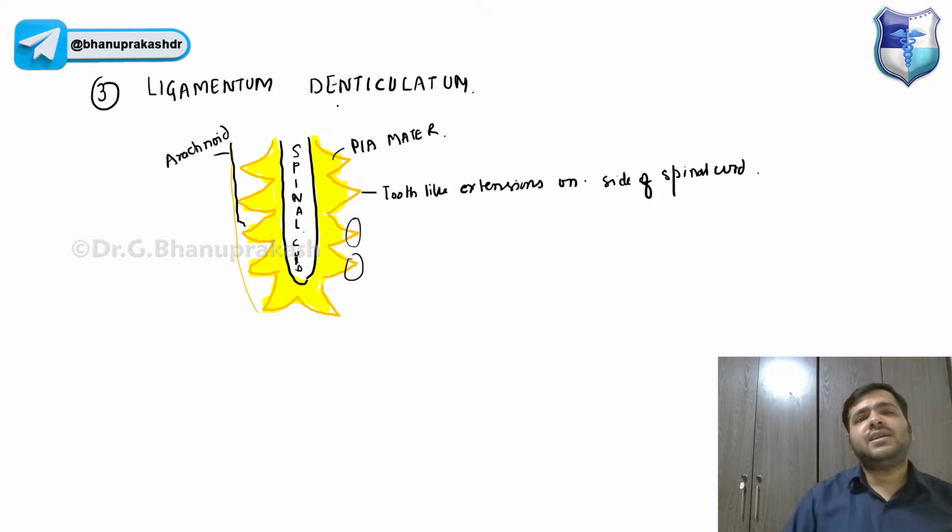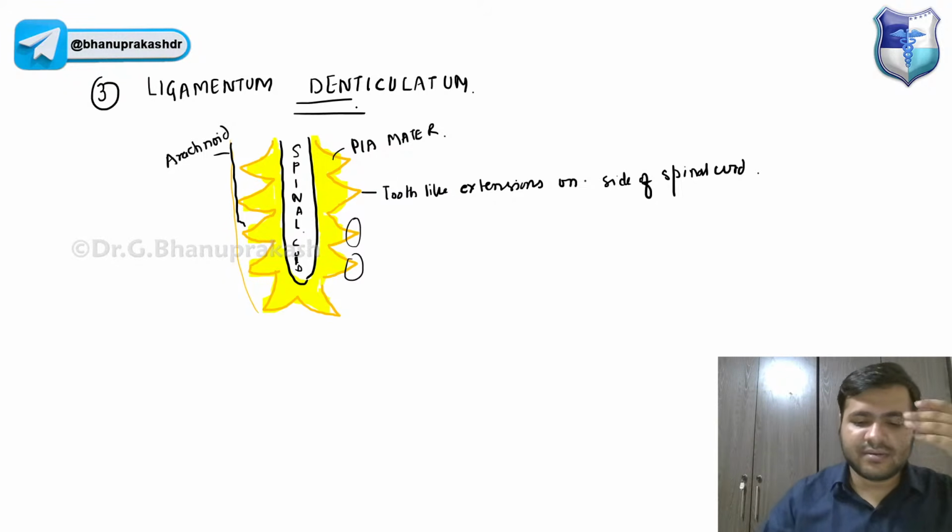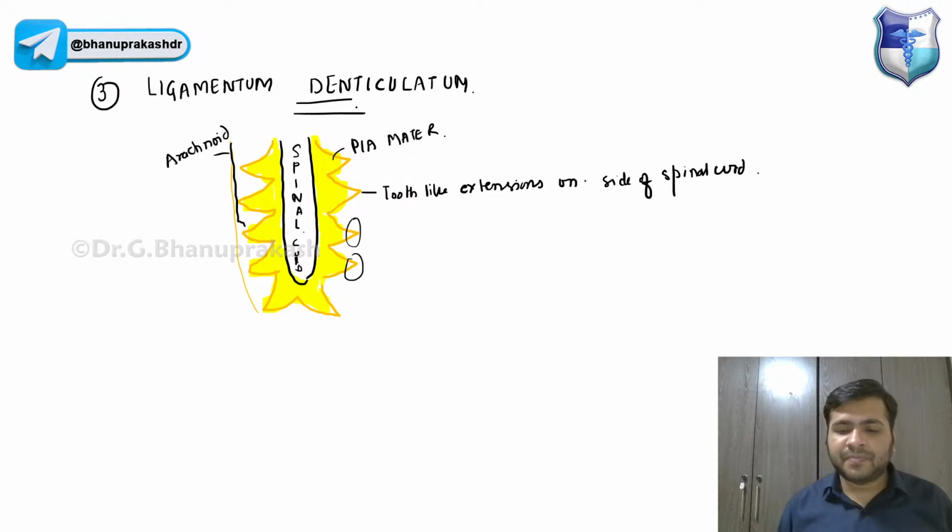Now, ligamentum denticulatum, guys, has some surgical importance. Since they lie exactly in the midline of the spinal cord, and obviously the pia mater adhering to it is also in the midline, it is used by surgeons as a surgical landmark. Whenever surgeons are sectioning the spinal cord, for example for intractable pain, they are cutting the dorsal horn of the spinal cord.